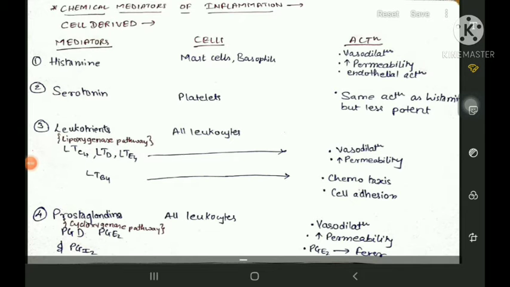To start with a topic called inflammation. The very basic definition of inflammation is basically the local response of a living tissue to injury from any agent. Now, there are four basic cardinal signs of inflammation, which are redness, swelling, heat, pain. This is all we know till now.